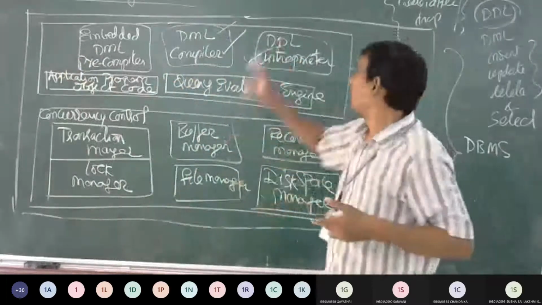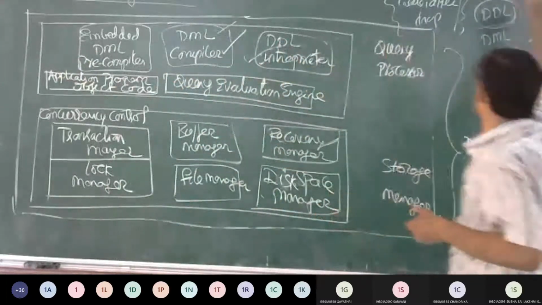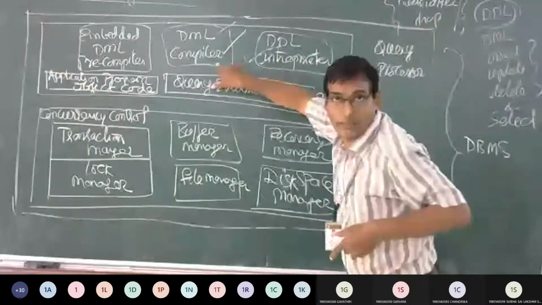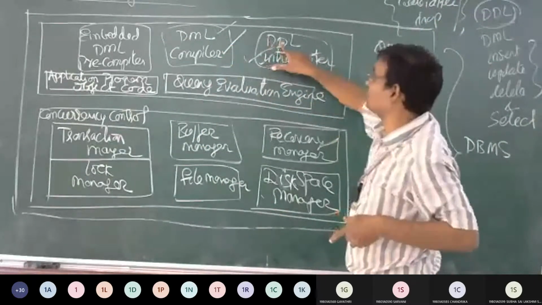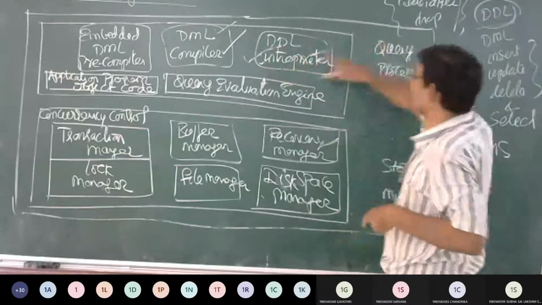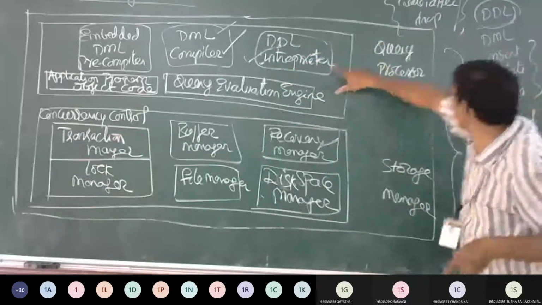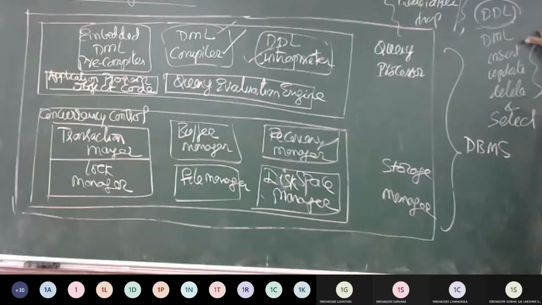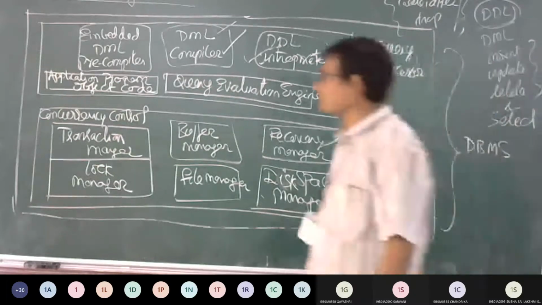So, DDL commands, that is create, alter, drop, use the interpreter, whereas DML commands, which are insert, update, select, and delete, use the compiler.